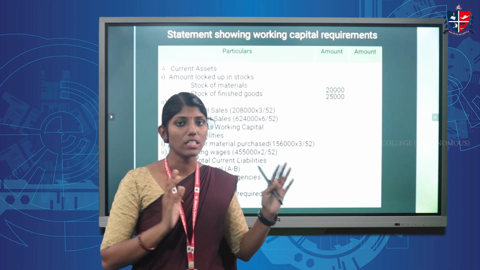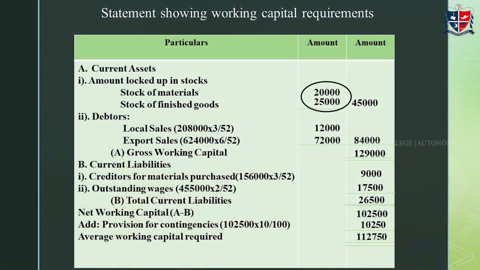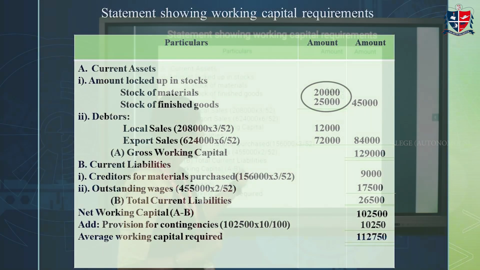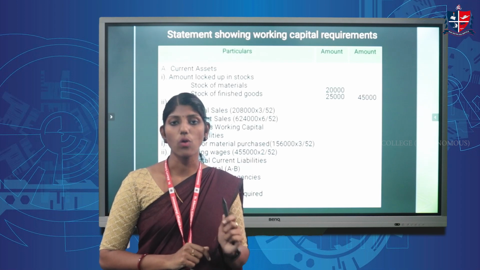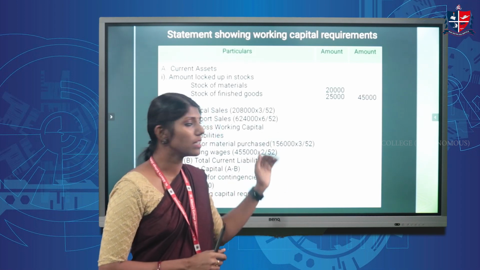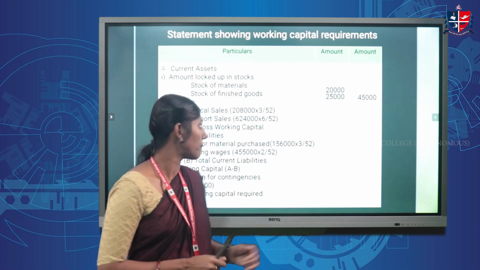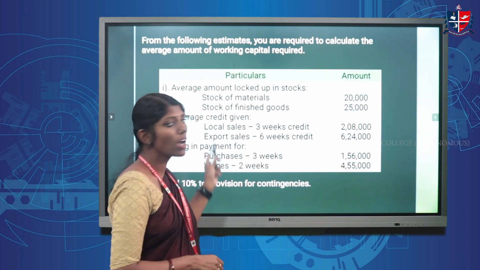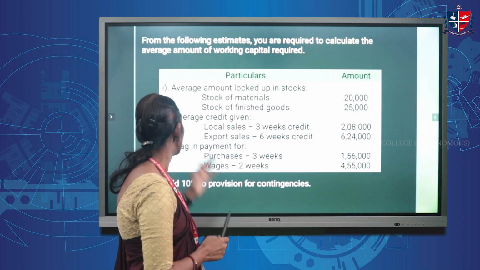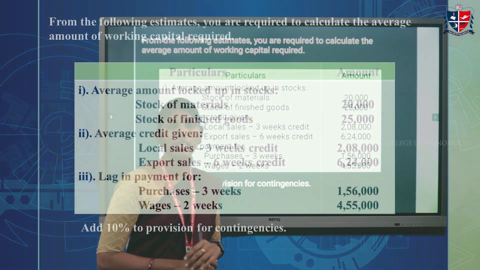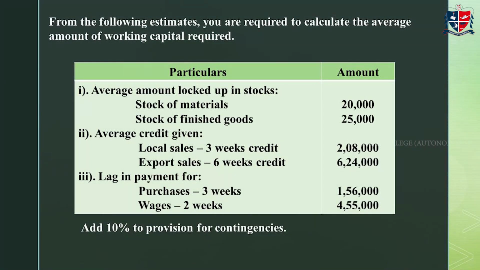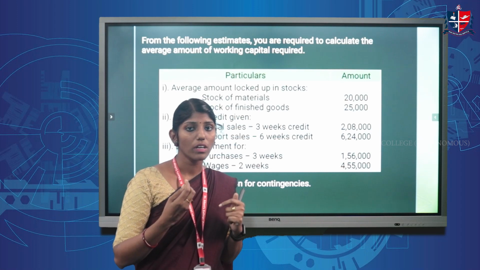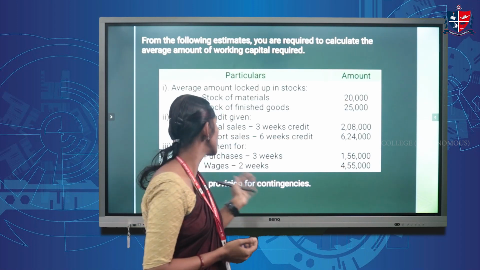After writing this, we have to add these and write it in the outer column. So by adding, we will get 45,000. That can be written in the outer column because it is a total. The next, we have to look at the problem. Second item is average credit given. When we are conducting local sales, we have given credit to our buyers. That is average credit given.